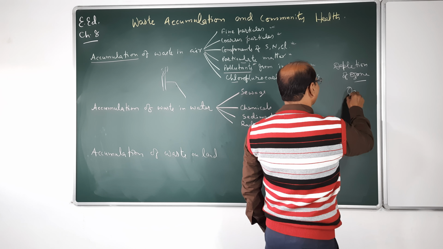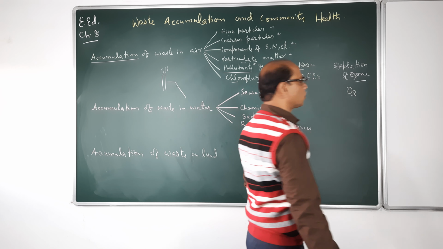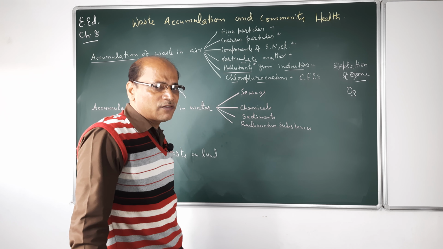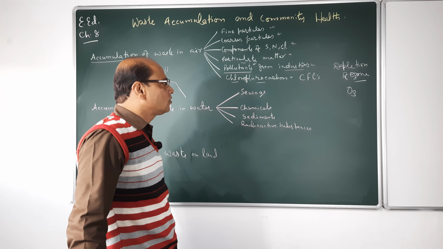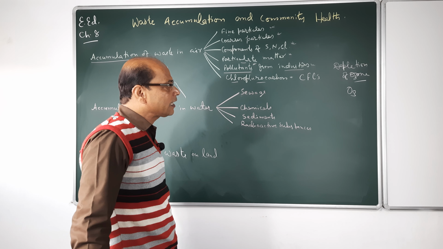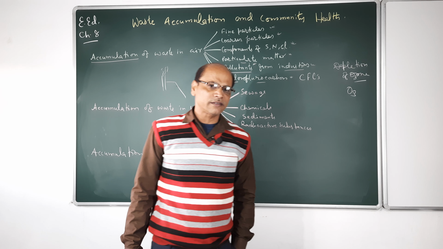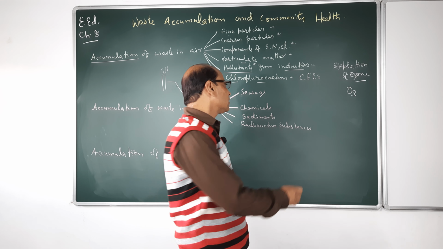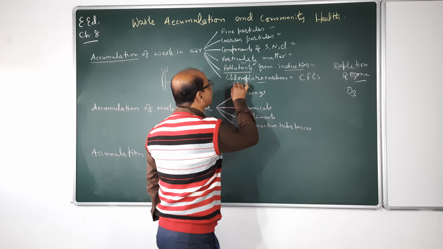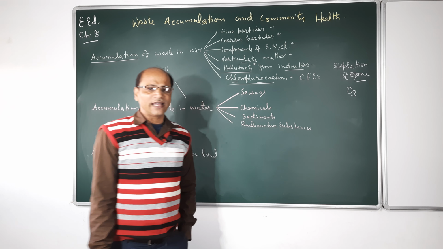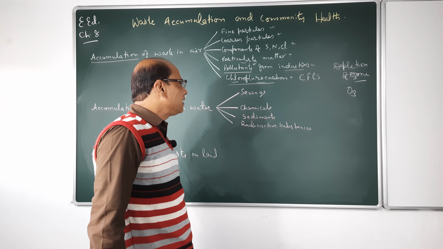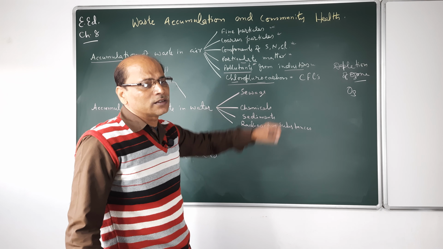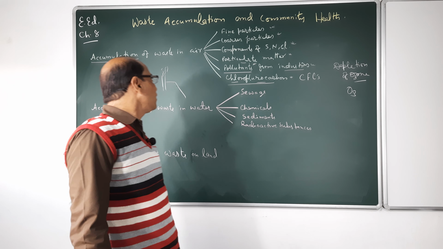You know, ozone is very useful to us. Ozone is a safety layer which protects us from the harmful ultraviolet rays. If ozone is not present as a safety layer, the UV rays come to us and they may cause different types of skin cancer and different types of diseases, eye irritation like that. So it is necessary to minimize the emission of chlorofluorocarbon into the environment and to protect our ozone, the safety layer.